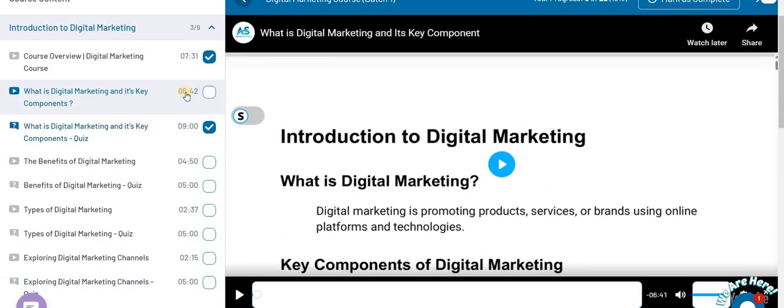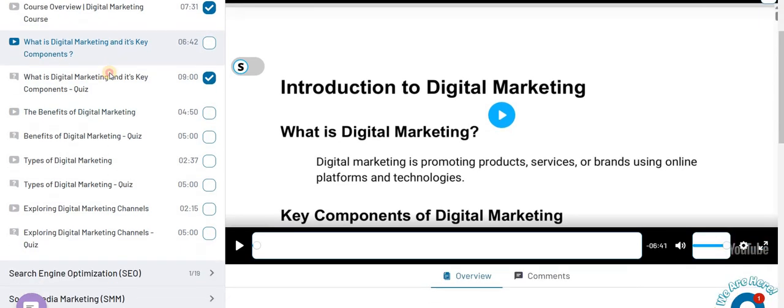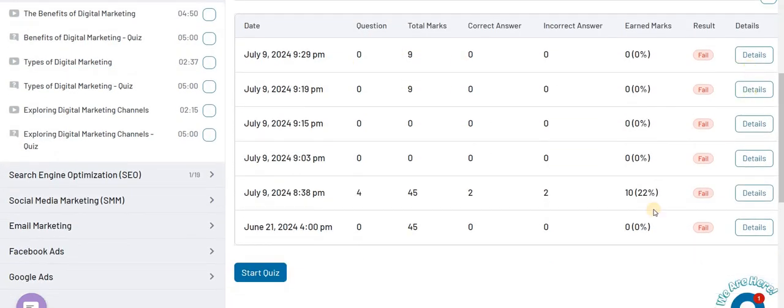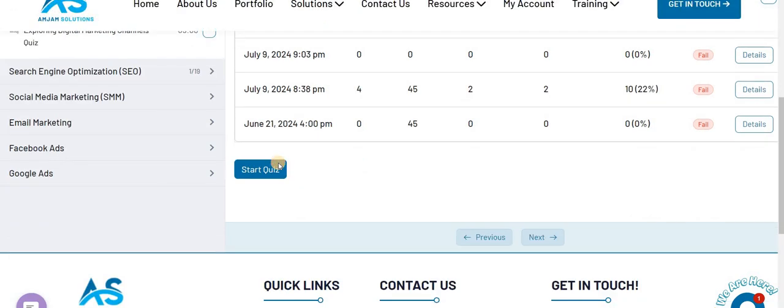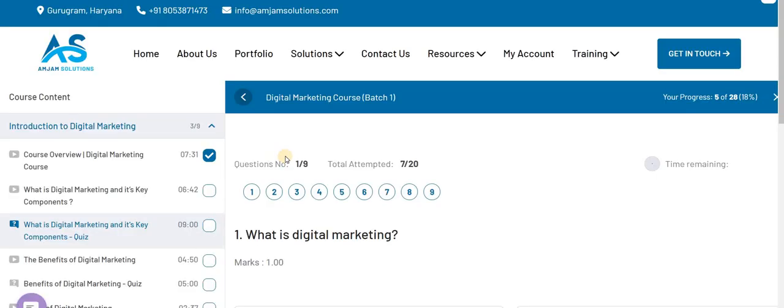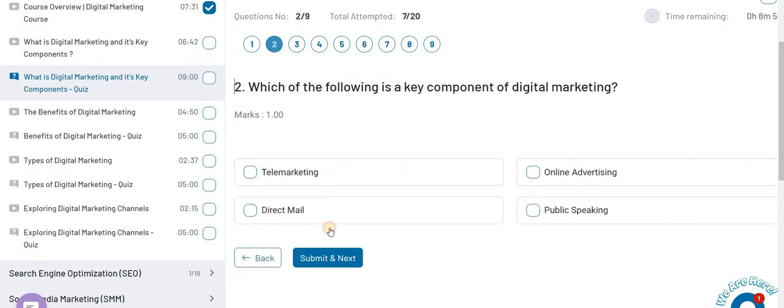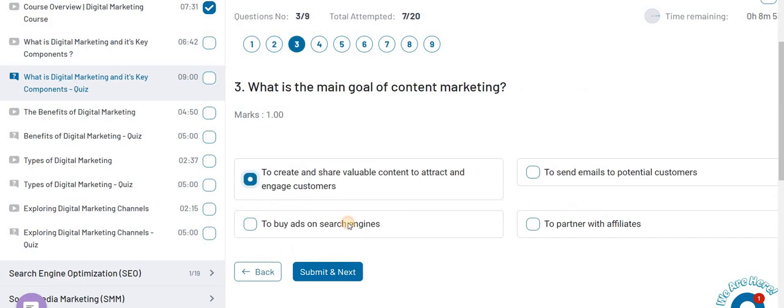After that, the second part: if you want to attempt the quiz of this topic, what is digital marketing and its key components, you have to click on this. The previous attempts will be there, whatever attempts you have made. So you have to click on start quiz. You can take this quiz multiple times, infinite times. You have to select the answers to the questions.